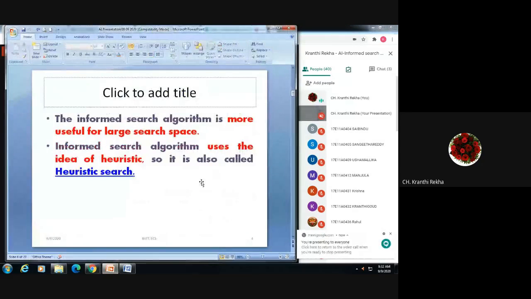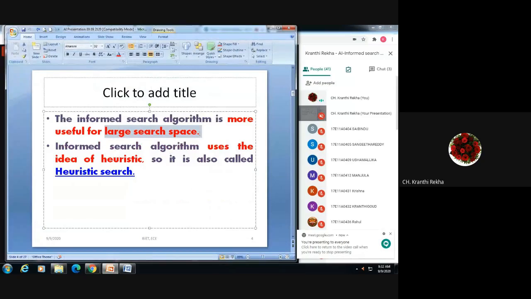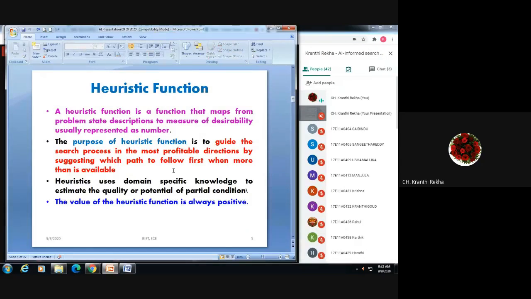Now, informed search algorithm is more useful for large search space. That means if your application involves more number of steps, then this heuristic search or informed search algorithm is used. Okay, and it makes use of heuristic idea or heuristic function. That is why it is called a heuristic search. That already I have named.